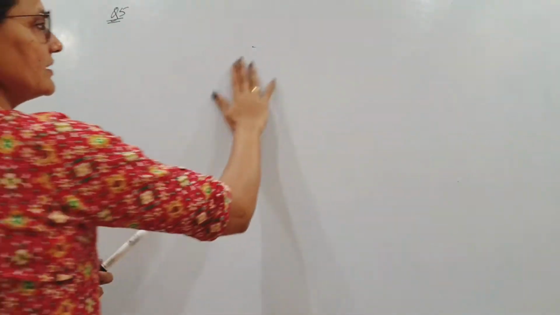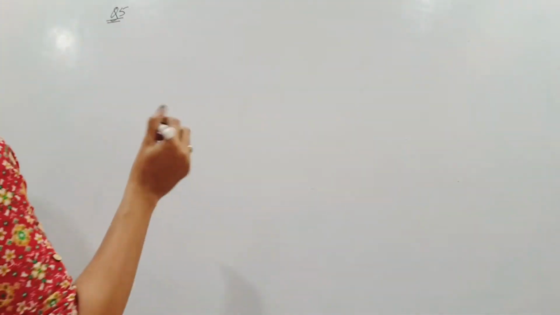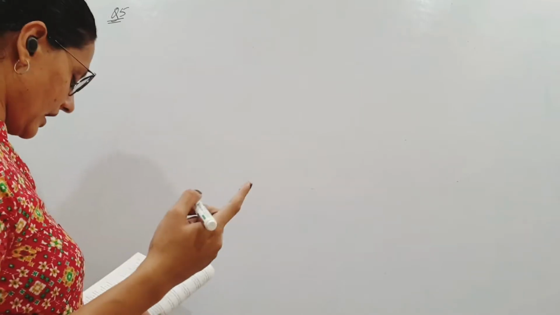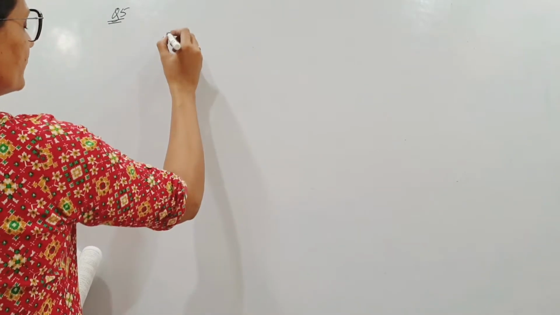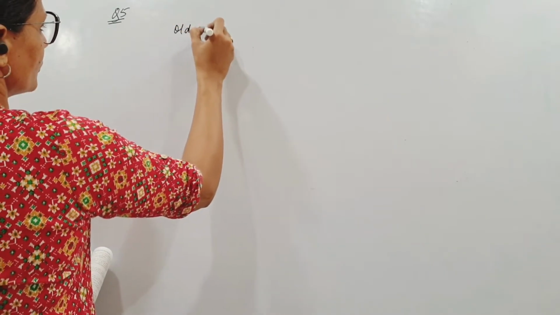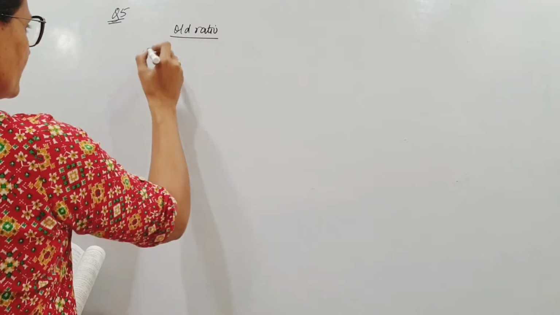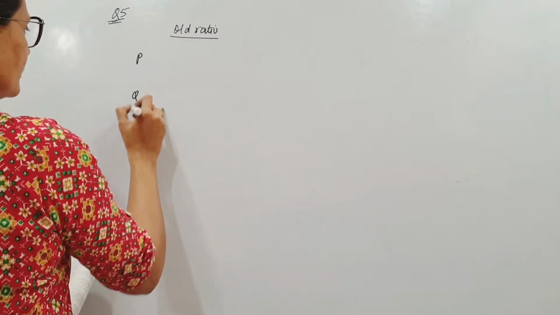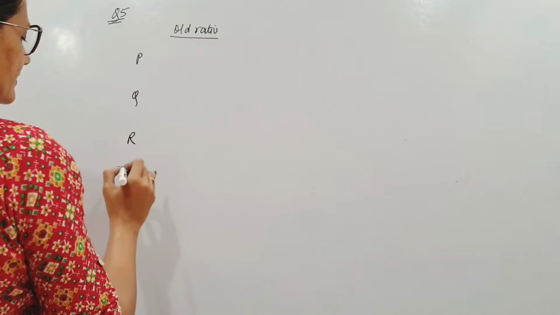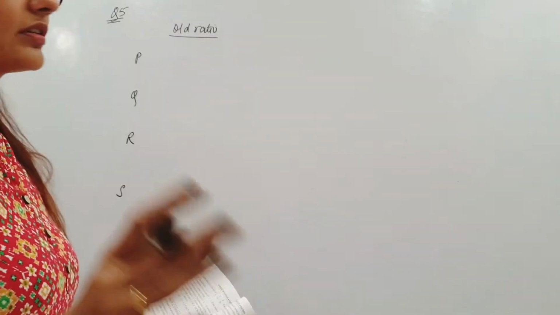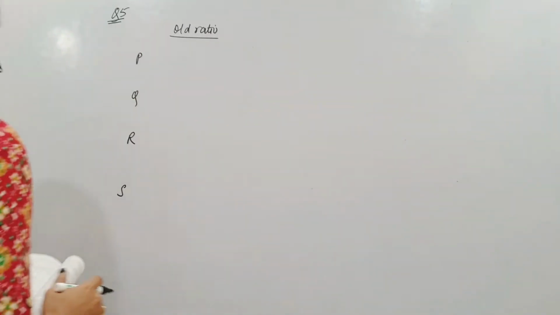Okay, so there are a lot of things, so we will go in that sequence. Let us see what happens after R's retirement. So we have the old ratio as a starting point for P, Q, R, S. Let us keep all four there and work on them simultaneously.